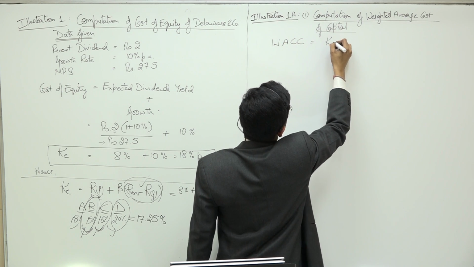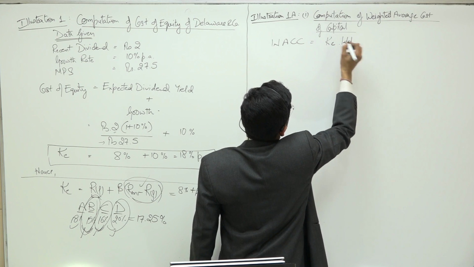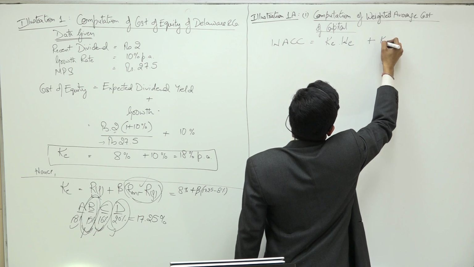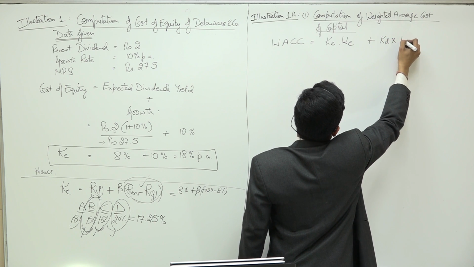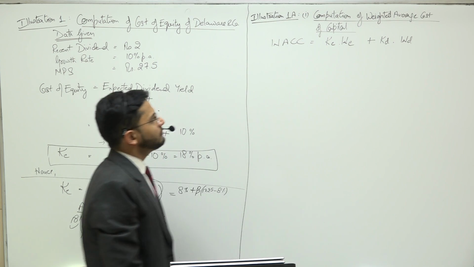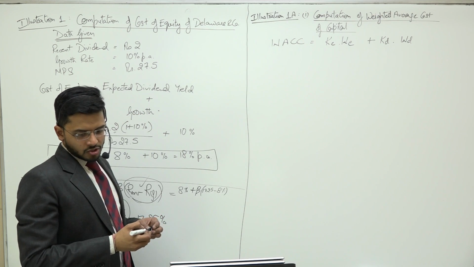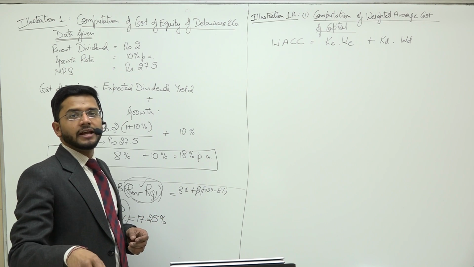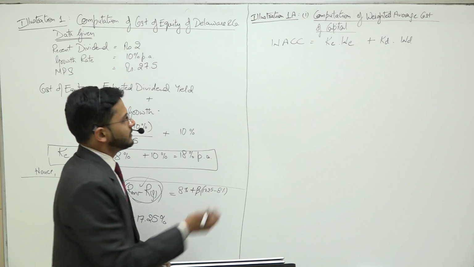The formula is KE multiplied by weight of E plus KD multiplied by weight of D. So cost of equity multiplied by weight of equity and cost of debt multiplied by weight of debt.